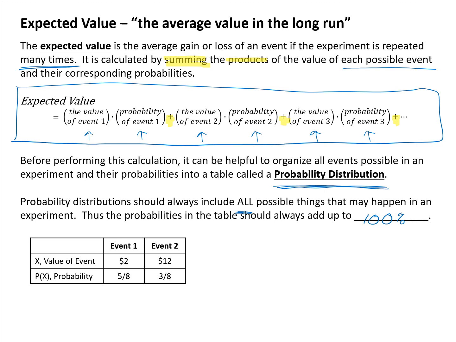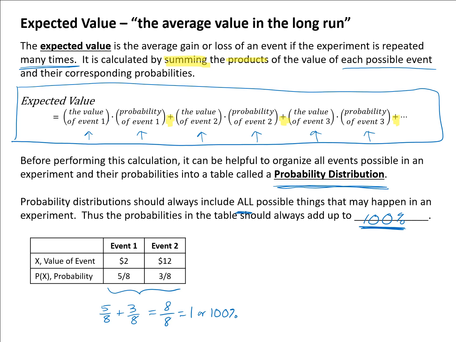All right, I have an example of a probability distribution below. I've got two events for this experiment. I have the value of each event listed in the first row, and then the corresponding probability of that event in the second row. To check that this is really a probability distribution, we can add up the probabilities, 5/8 plus 3/8. And when I add them up, I get 8 over 8, which is 1. Now remember, we want our probabilities to add up to 100%. Well, 1 converted to a percent would be 100%. So that's perfect. This is a probability distribution.